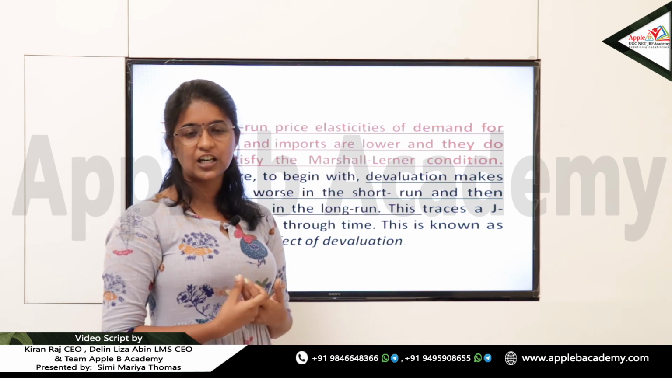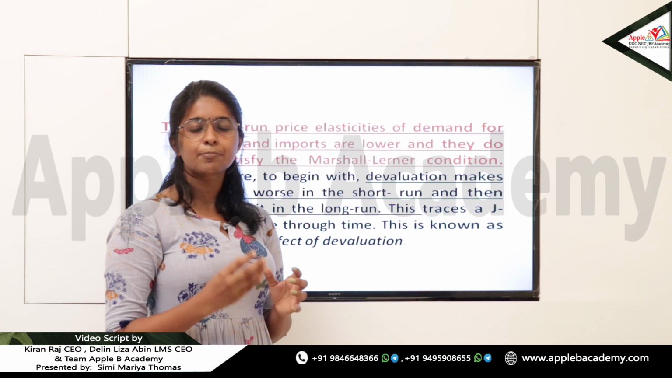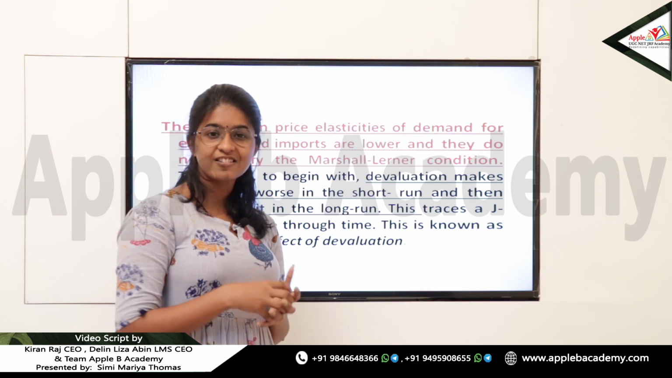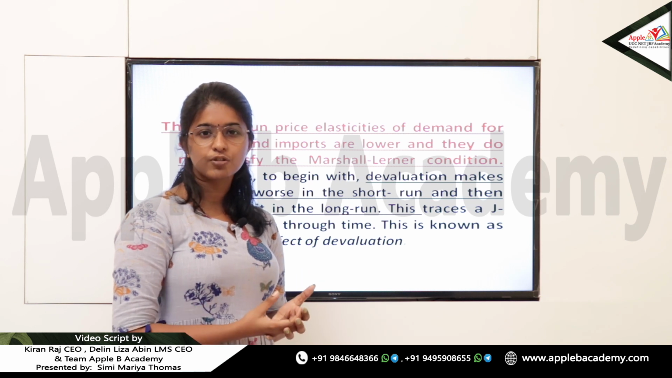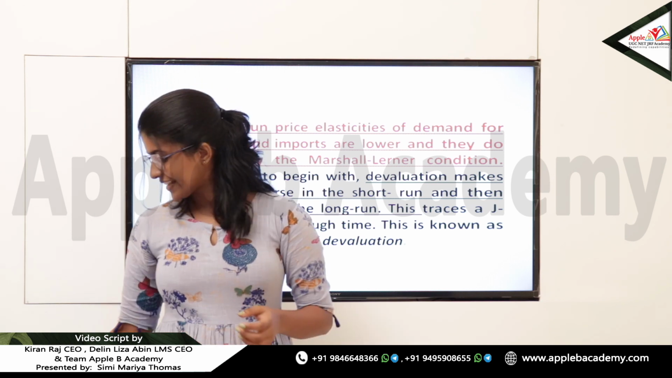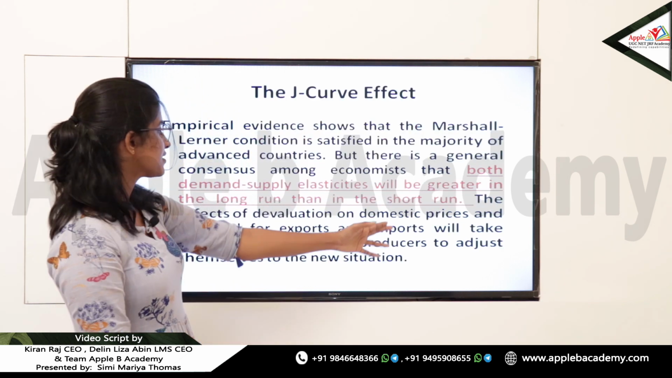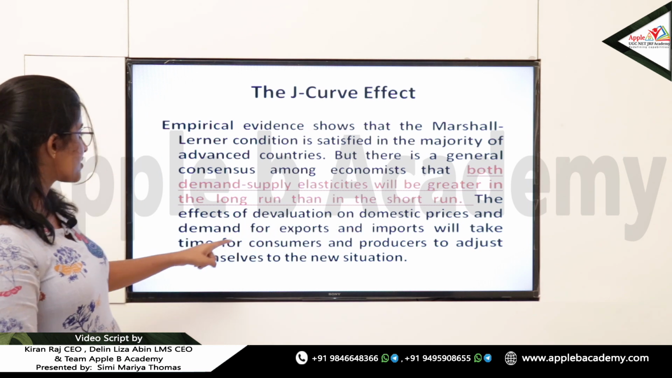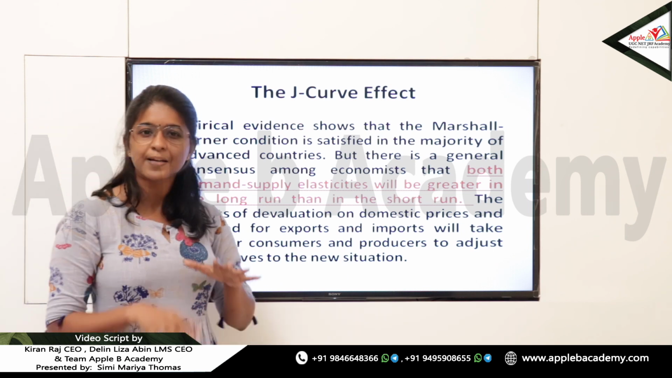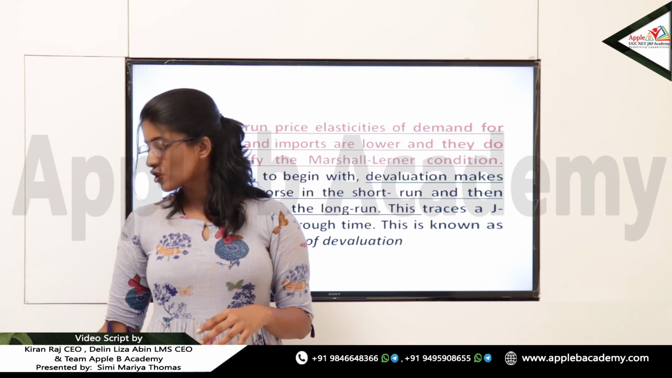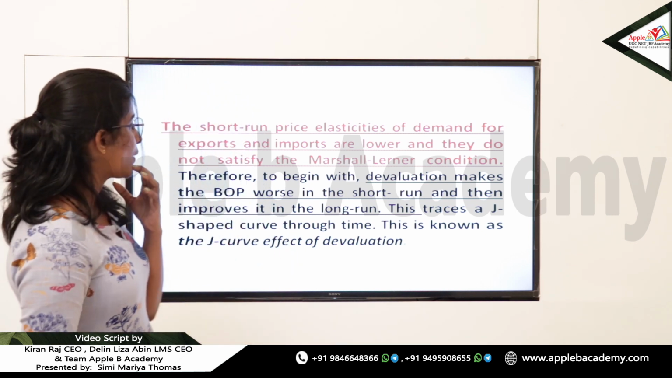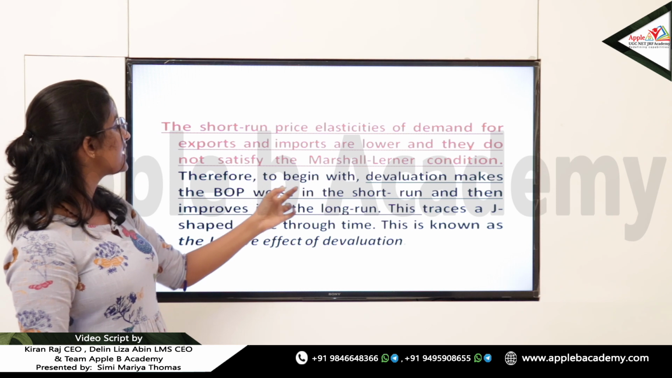But as per the J curve, it takes time for the consumers and producers to get adjusted to the changes in the demand for goods, or to get adjusted to the elasticity of the exports or imports. So this is very clear. The effects of the devaluation on the domestic price and demand for exports and imports will take time for consumers and producers to adjust to the situation. So in the short run, the Marshall-Lerner condition will not be fulfilled, and that is what the J curve is explaining.